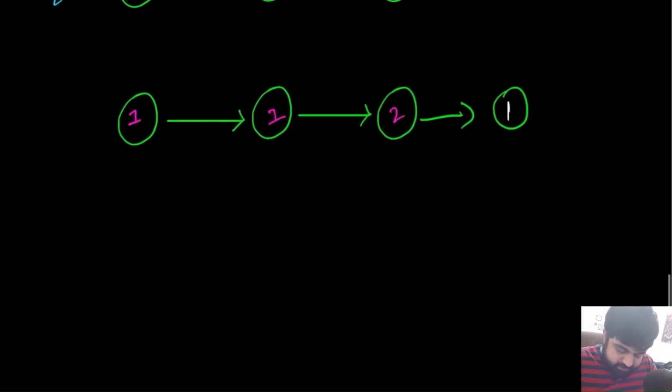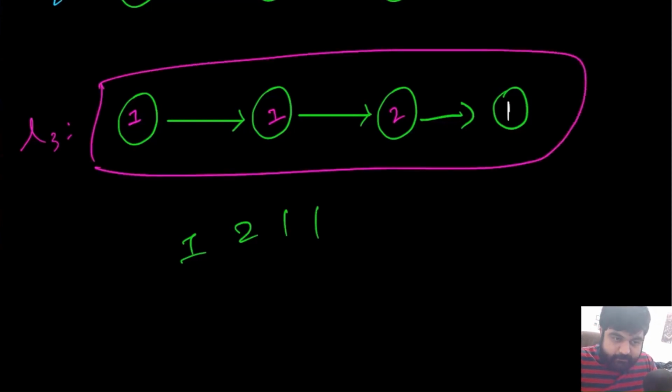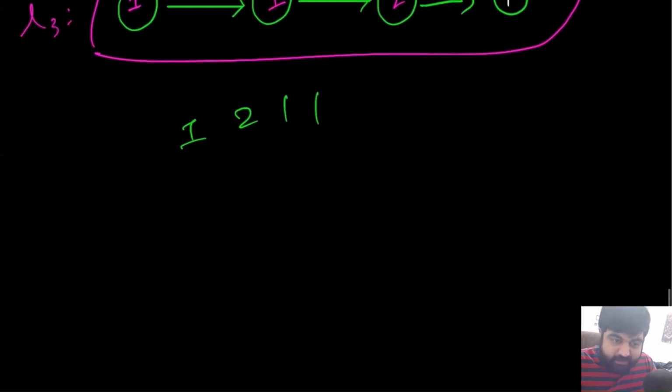So in this case the answer is going to be 1 2 1 1, and this is the numeric sequence if we go in this direction. But since we only need to return the linked list, we can simply return this linked list as the answer, and this is the whole logic. So the problem is really simple to solve, easy to understand, and nothing more complicated.